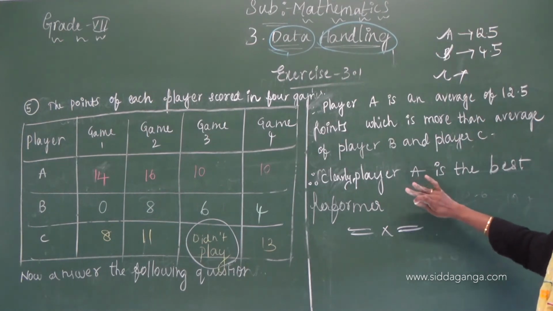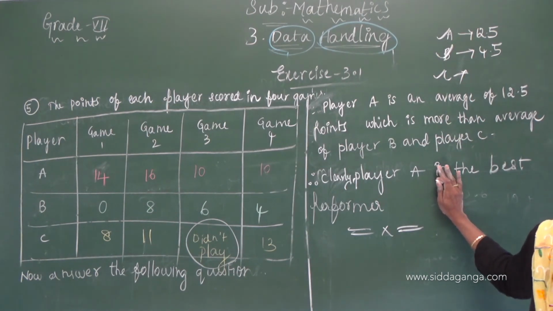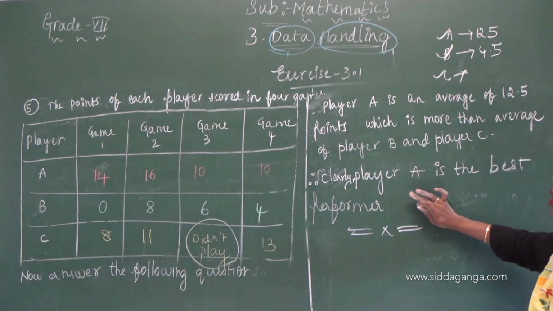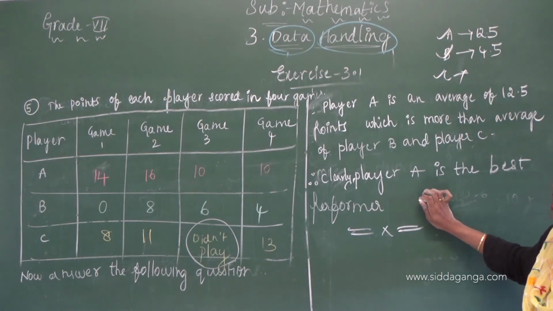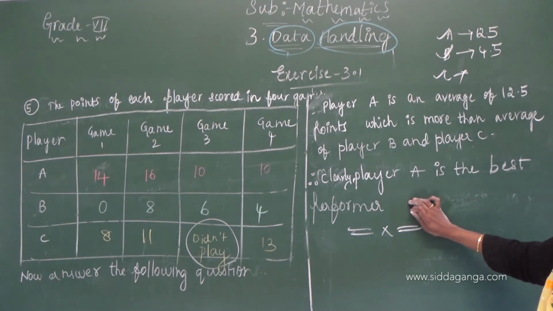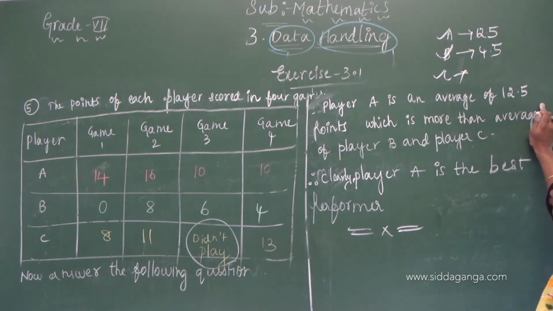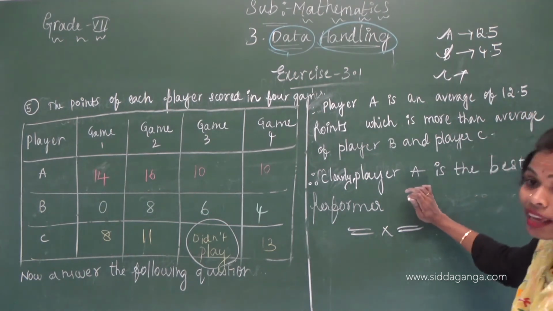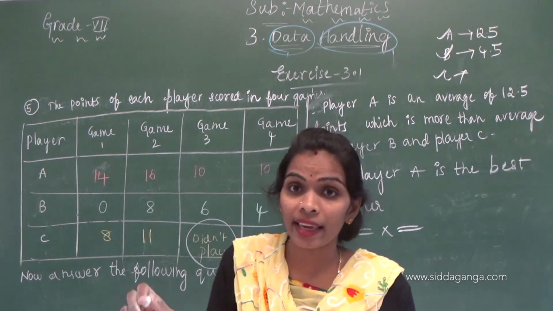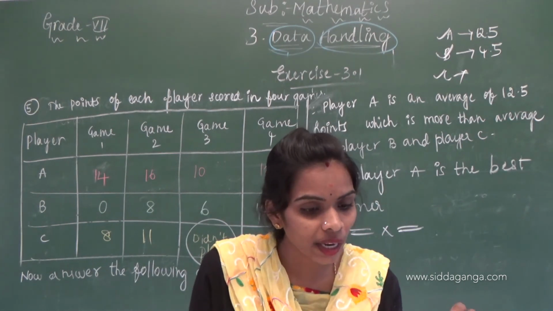Therefore, at last we got the means of player A, player B and player C as 12.5, 4.5 and 10.6 respectively. That's why player A has an average of 12.5, which is more than player B and player C. Clearly we can say that player A is the best performer of that innings.